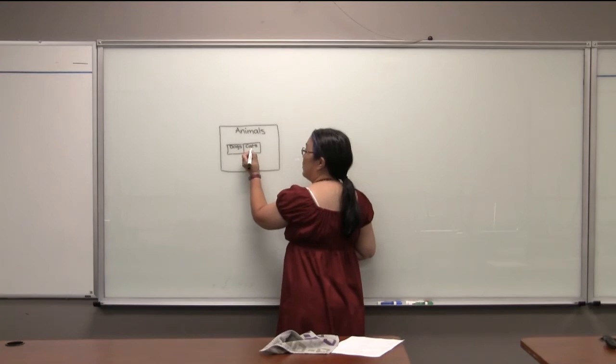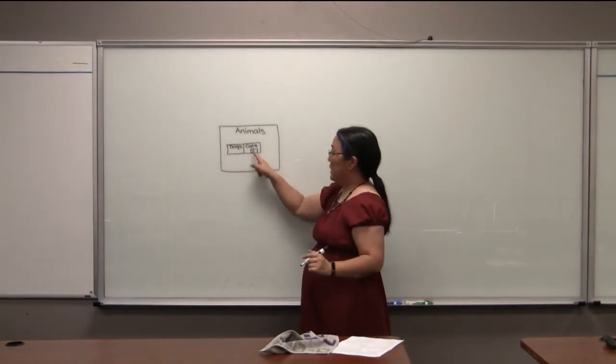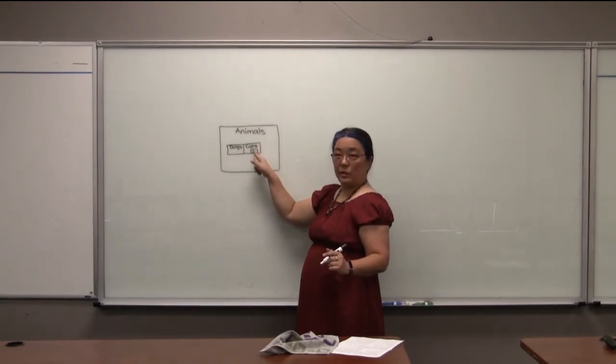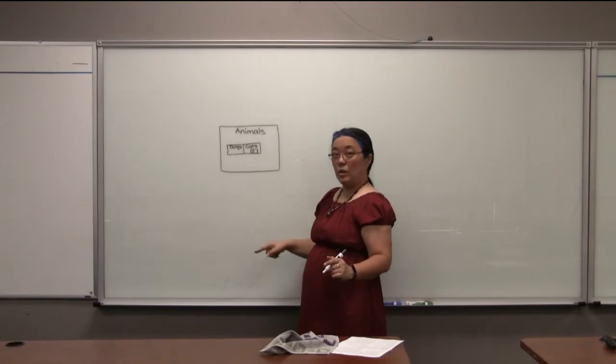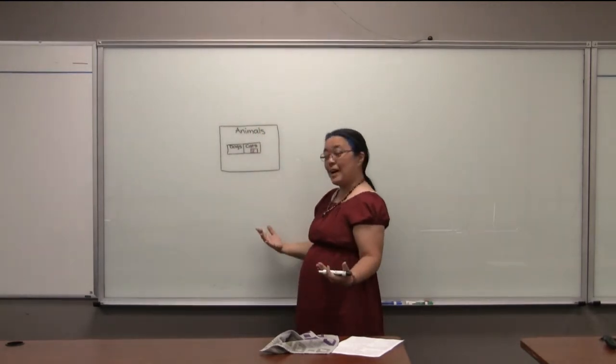And then we could have things like a specific cat. And so we can say, is this specific cat a cat? Yes, it is. Is every cat this specific cat? No, it is not. So if you have a cat at home, it is one of a set of cats. It is one of the animals, but all animals are not your specific cat. So hopefully that will help you out.